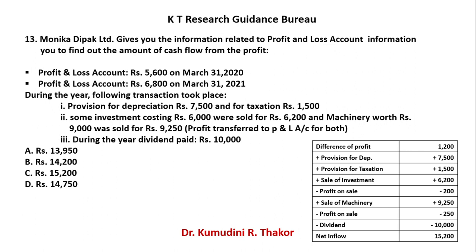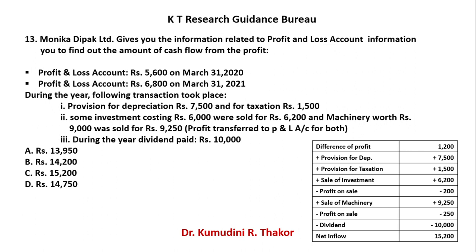In this case, P&L account opening balance is 5,600, closing balance is 6,800, and during the year you made the provision for depreciation 7,500 and for taxation 1,500, and investment costing 6,000 sold for 6,200, and machinery costing 9,000 rupees sold for 9,250, and both profit you transferred to P&L account and dividend you paid 10,000.